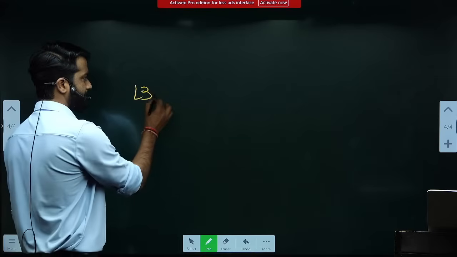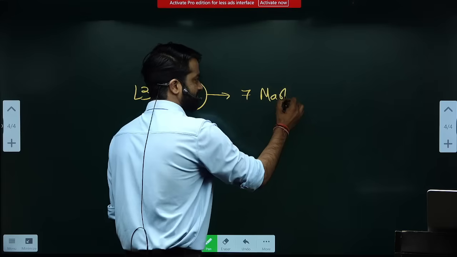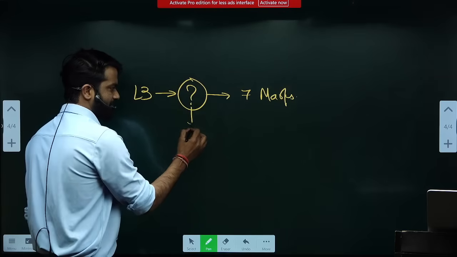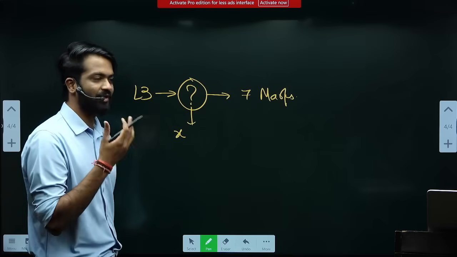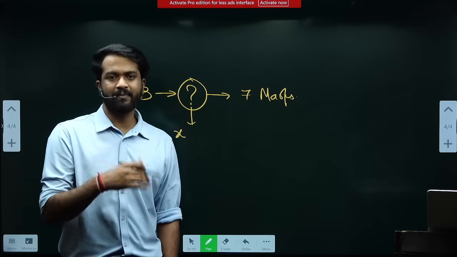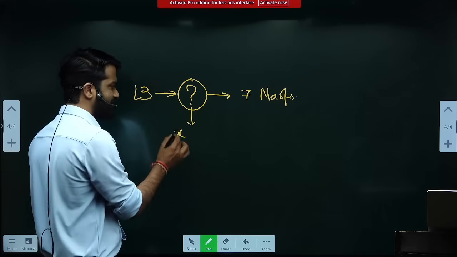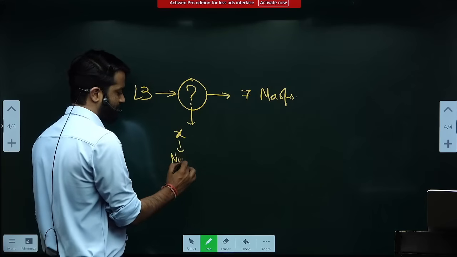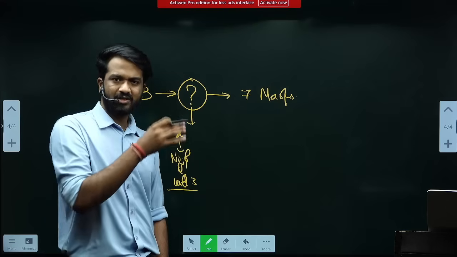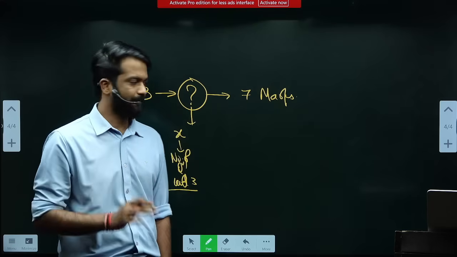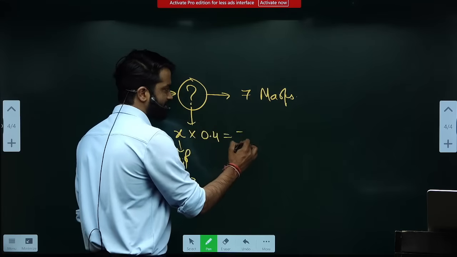In level 3, how many questions do I have to attempt so that I can get 7 marks? Understand, for this I am saying this is X. Please, I know some of you struggle in quant, but you will get more than this in your paper 2, not less. Okay, please don't take it otherwise, focus. So X is the number of questions which we want to attempt. Number of questions of level 3, where we have to apply a little guess work, a little guesswork, a little tool to apply. X into 0.4 should be 7.